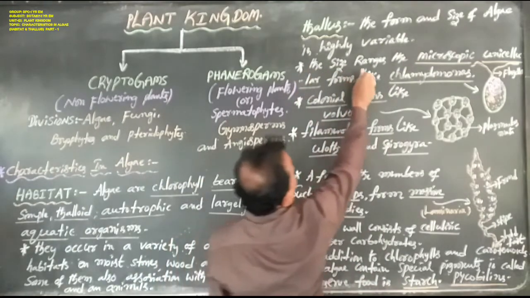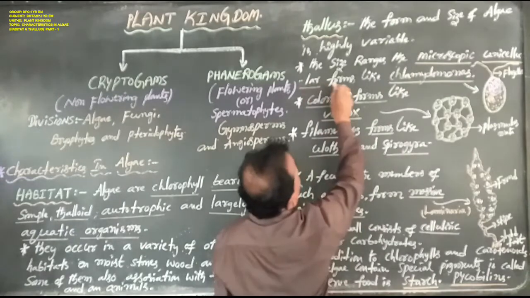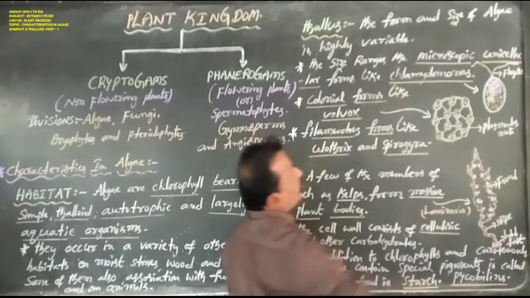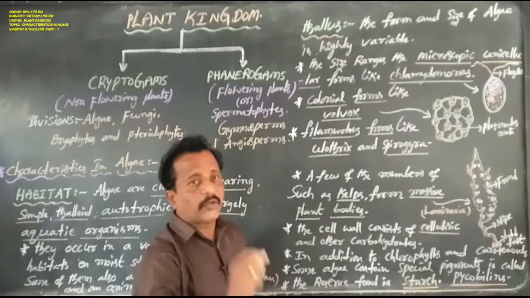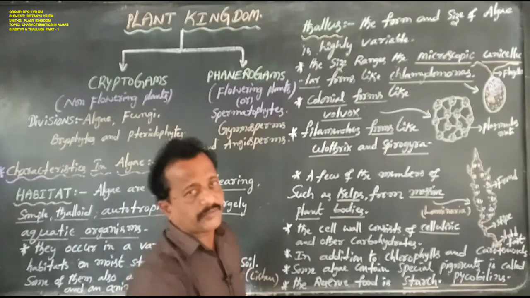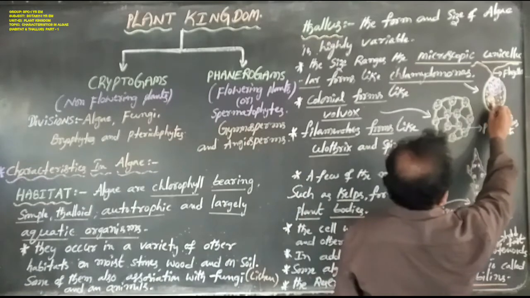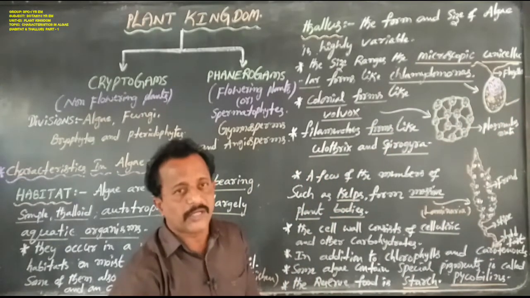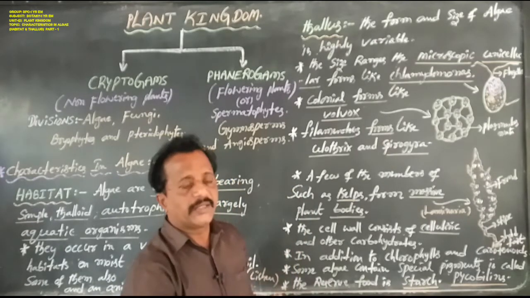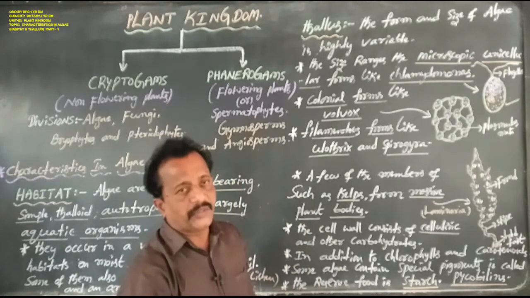The size ranges from microscopic unicellular forms like Chlamydomonas. Some of them are microscopic unicellular organisms, and the best example is Chlamydomonas. Microscopic means a smaller organism.